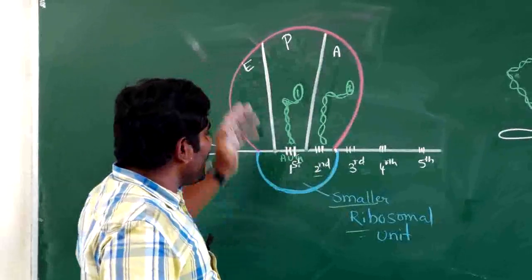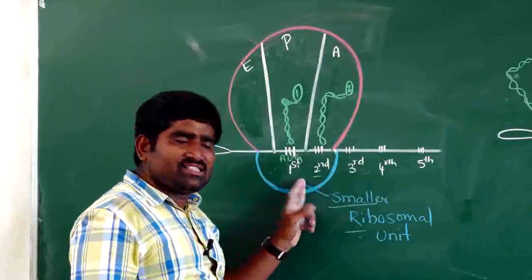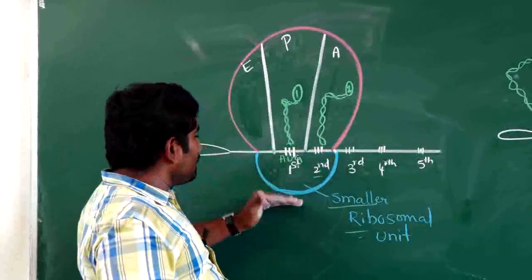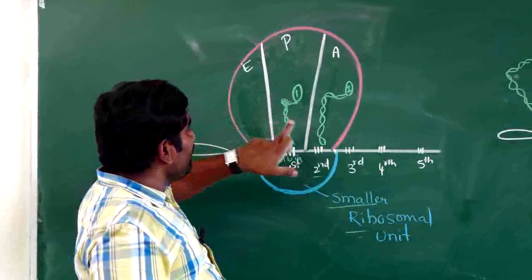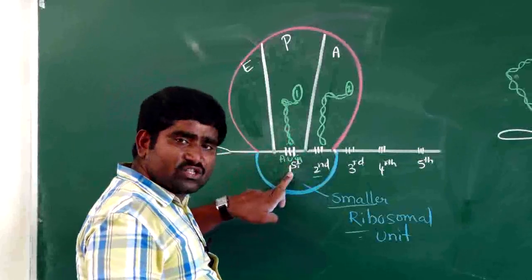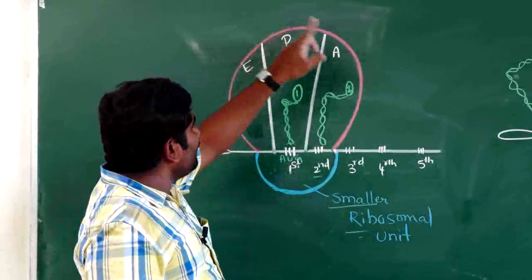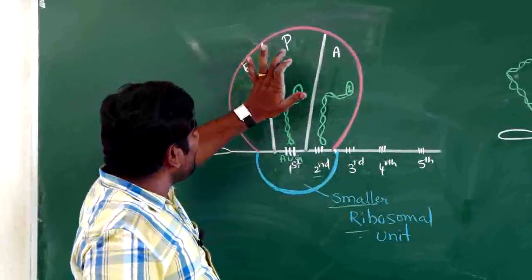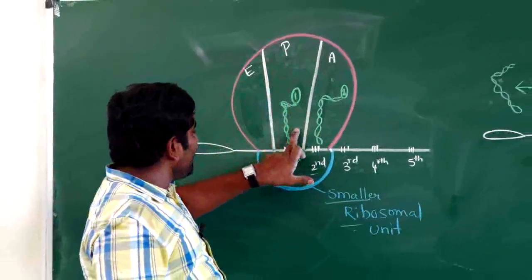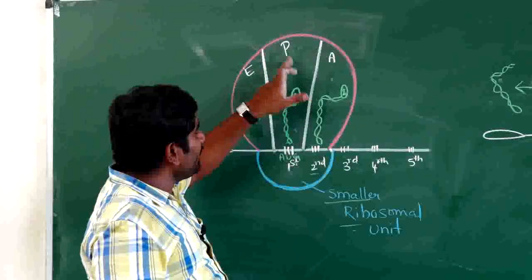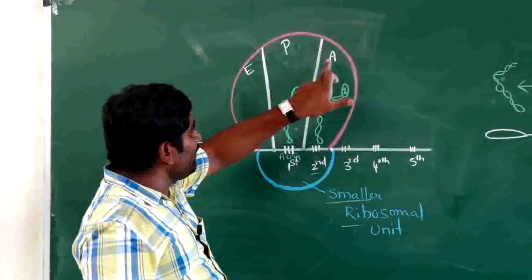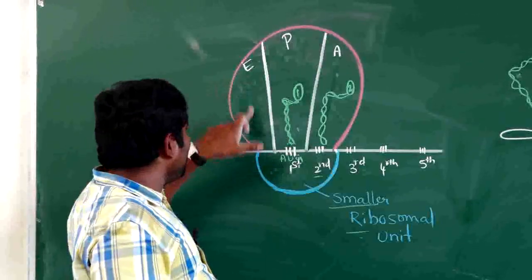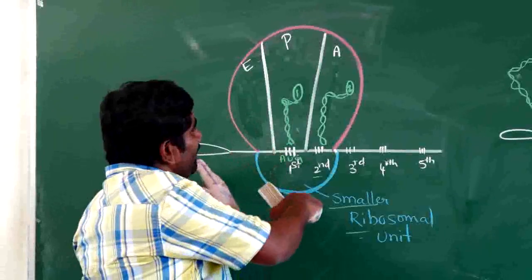This is the initiation phase. The initiation phase happens when the smaller ribosomal unit binds to tRNA. First the smaller ribosomal unit binds to tRNA. The first tRNA will come to the first codon, and after that the larger ribosomal unit will come. The larger ribosomal unit contains the E site, P site and A site. The first tRNA and first codon will be at the P site, and the second codon and second tRNA will be at the A site, and the E site will be empty.